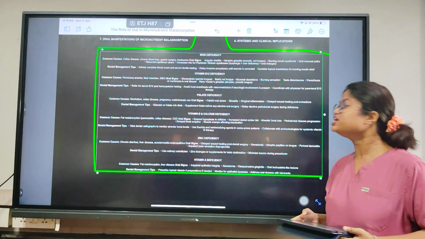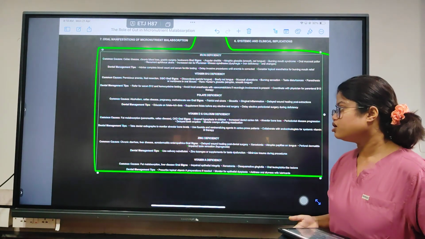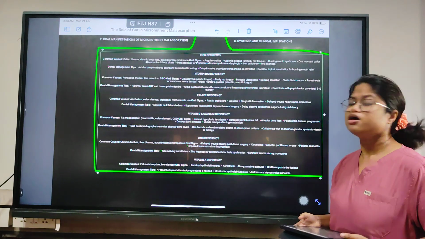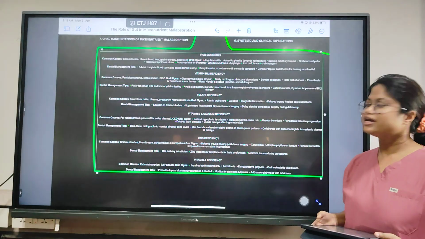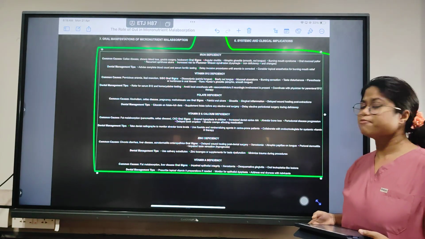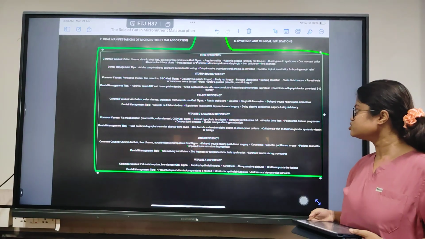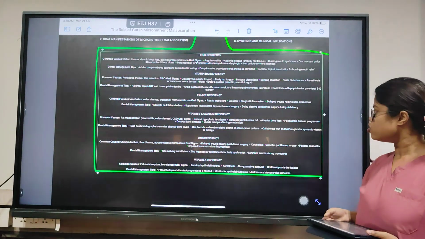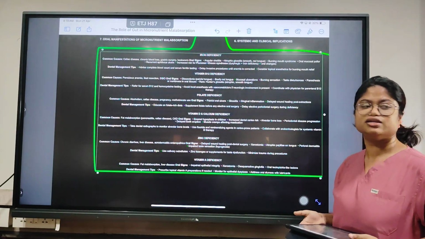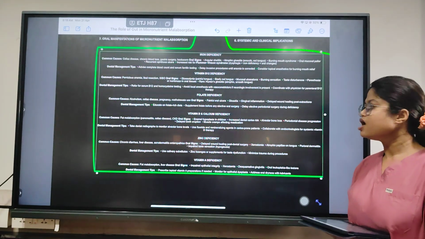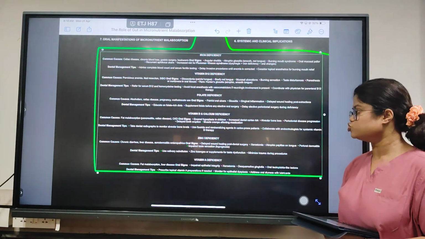Coming to the vitamin D and calcium deficiency, common causes will be fat malabsorption, which will lead to pancreatitis and celiac disease, and chronic kidney disease. Oral signs: enamel hypoplasia will be seen in children, increased dental caries risk, alveolar bone loss, periodontal degenerative disease progression, delayed tooth eruption, and muscle cramps overall affecting mastication in the TMJ area.